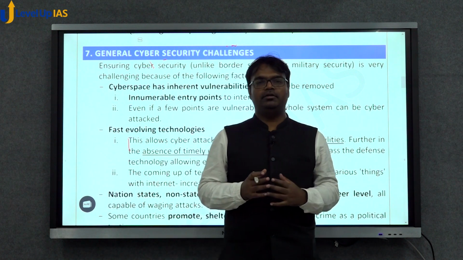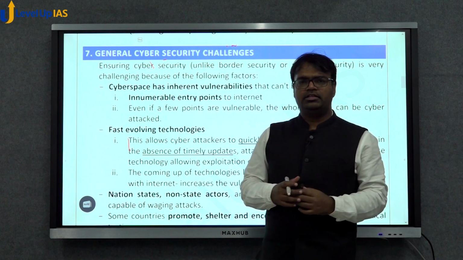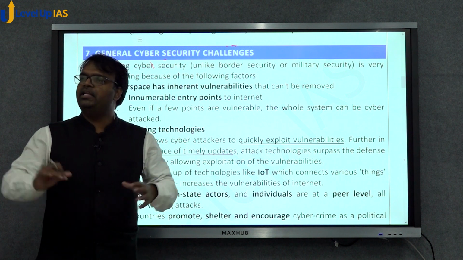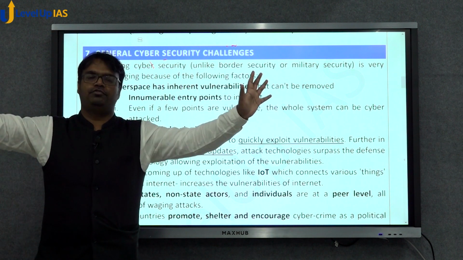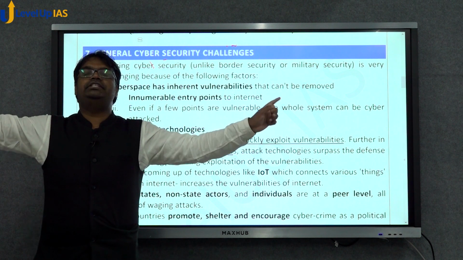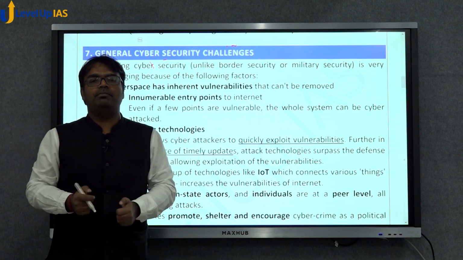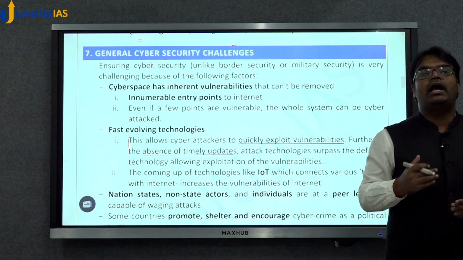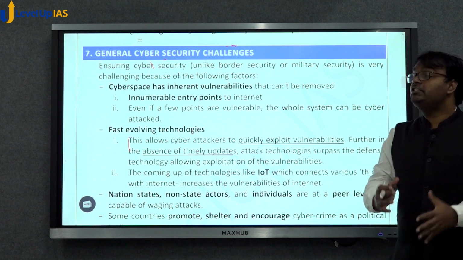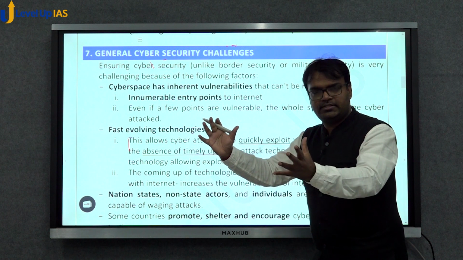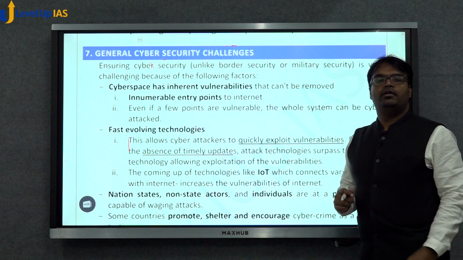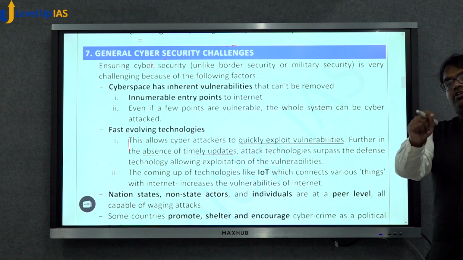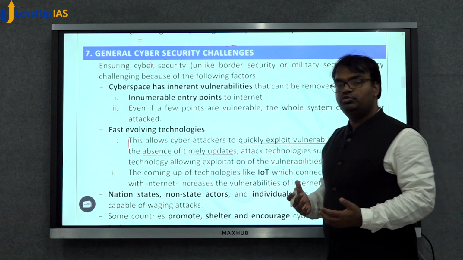Let's say a college's LAN or wide area network. There are so many devices which are connected to that network. Many devices may be using updated software and the latest hardware, which the hackers are not able to penetrate. But some of us may be using a device which does not have updated software, which does not have the latest hardware, and thus is vulnerable to attacks. So in cyberspace, because there are so many devices, so many vulnerable points are there. This is an inherent feature of cyberspace which makes it difficult to protect.